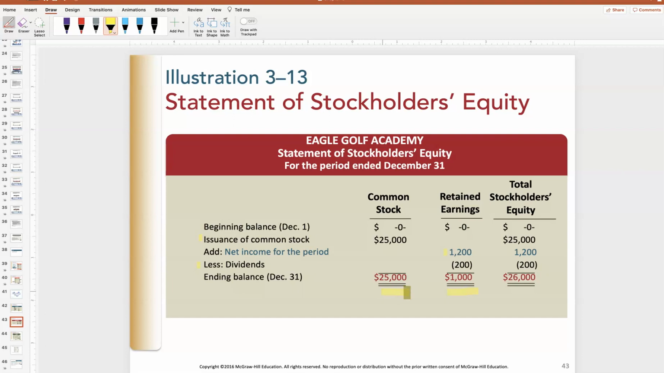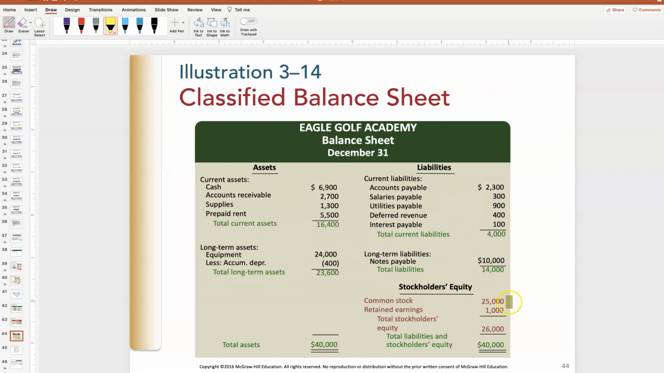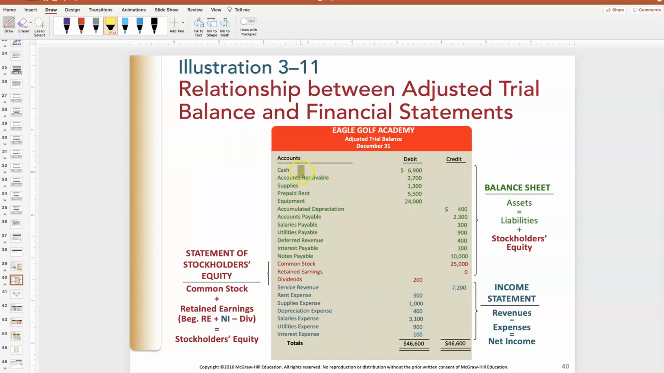Where are those going to go? Those are going to go onto the balance sheet. Here on the balance sheet, you can see there's that common stock of $25,000 and retained earnings of $1,000. Everything else on the balance sheet, your assets and your liabilities, again, are coming straight off that trial balance. Let's do a double check. Cash of $6,900, is that what's on the trial balance? Cash of $6,900. Yes, it is.